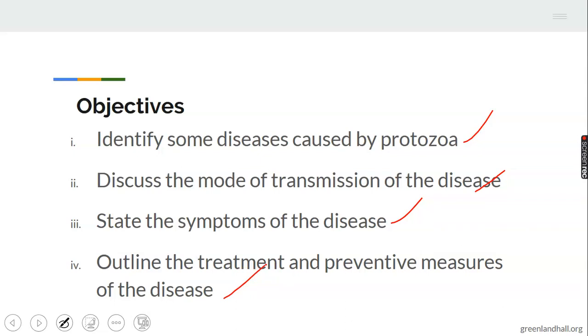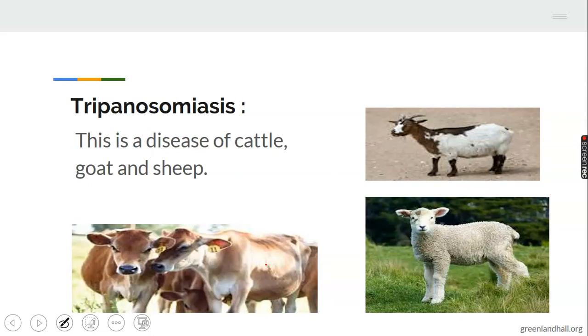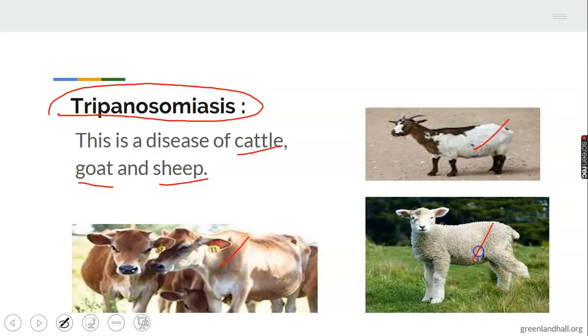We are going to identify the diseases caused by protozoa. The first one we have here is trypanosomiasis. Trypanosomiasis is a disease that affects cattle, goats, and sheep. We have cattle here, goat, and sheep. These are the three major animals infected by trypanosomiasis.